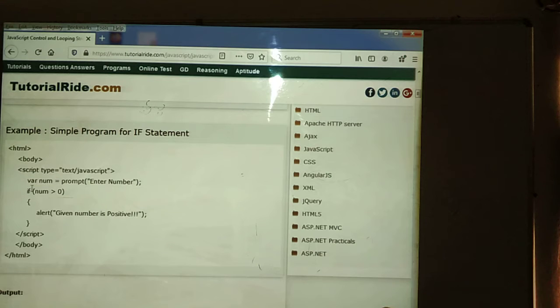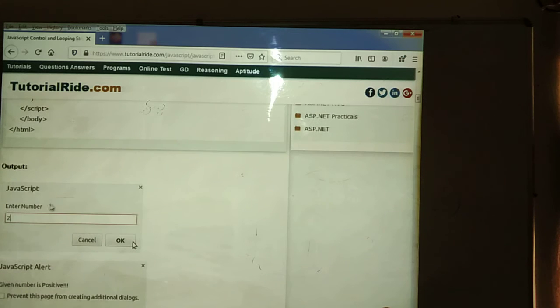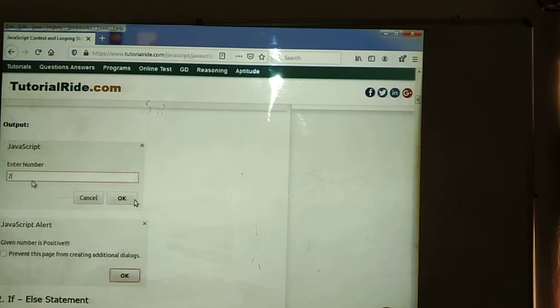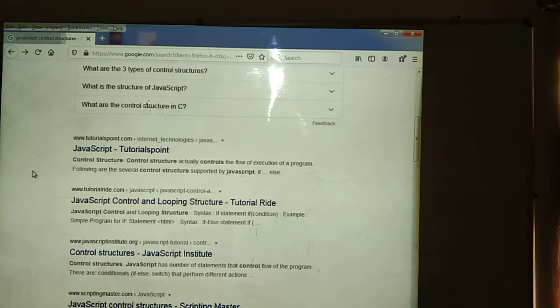Then if num is greater than 0, alert: given number is positive. Then the script is closed, the body is closed, and the HTML is also closed. See here, in the output we add the prompt. By using the prompt we need to enter the number. Suppose here we give the value 2. What is the value 2?